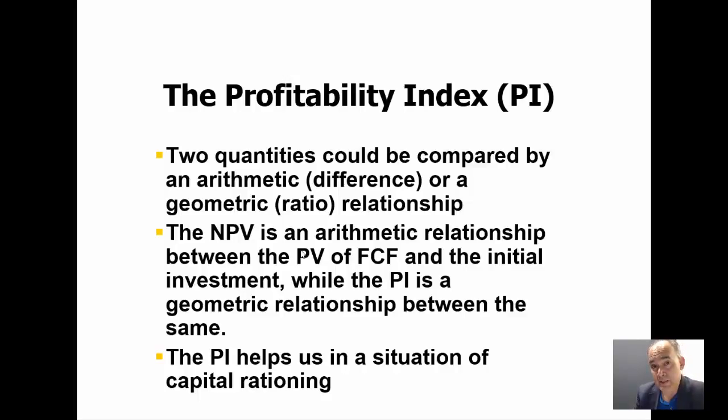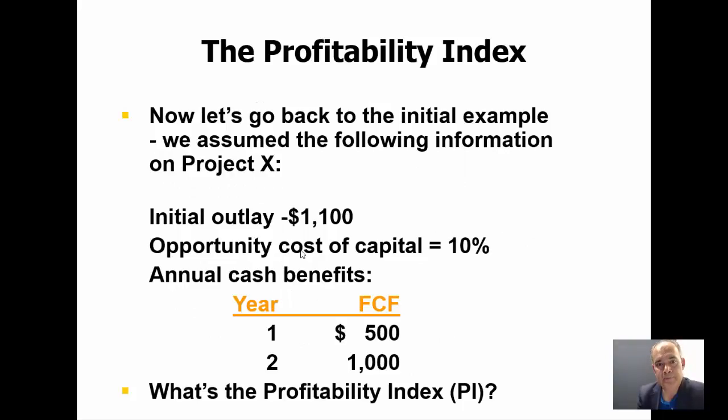The profitability index is very helpful whenever we are facing a situation of capital rationing, as we are going to see shortly. So, for instance, let's go back to our initial example. We have an initial outlay of $1,100, and the opportunity cost of capital was 10%.